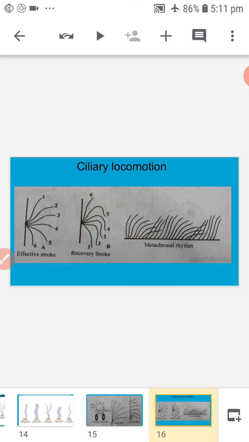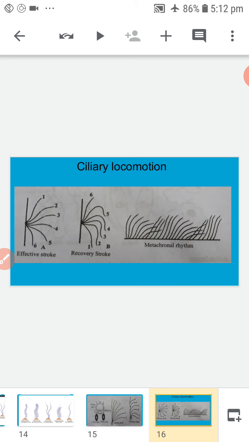First one, cilia. What are cilia? Cilia are short hair-like structures. They are present all over the body surface or confined to specific regions of the ciliate protozoans. The structural organization of the cilium is similar to that of the flagellum, but the cilium is shorter in length.